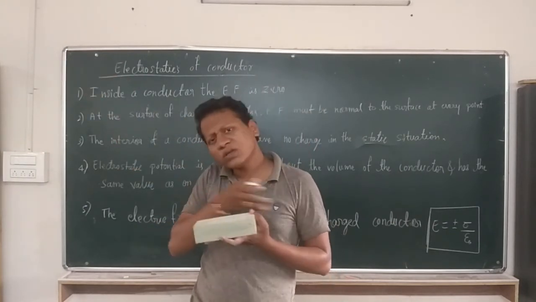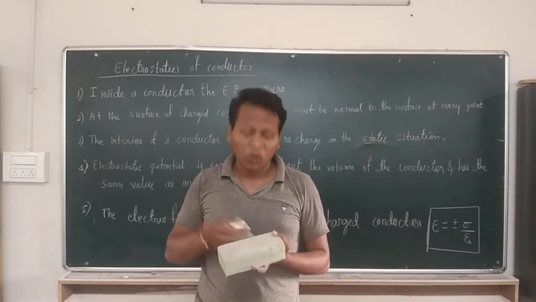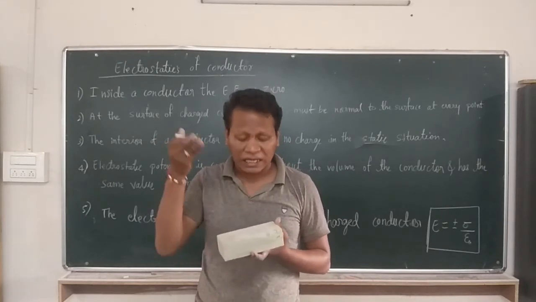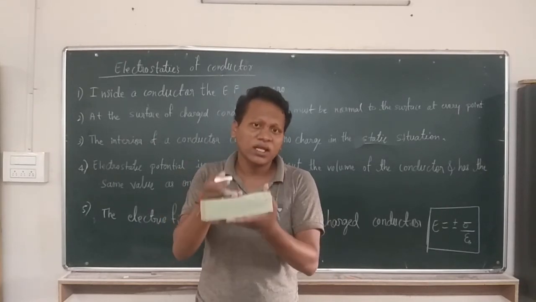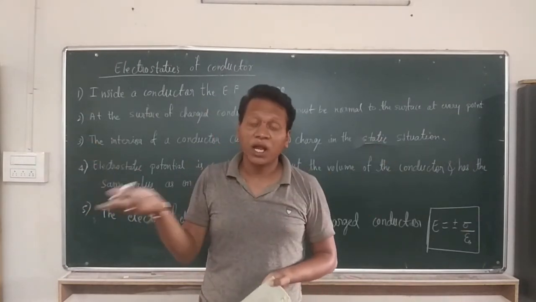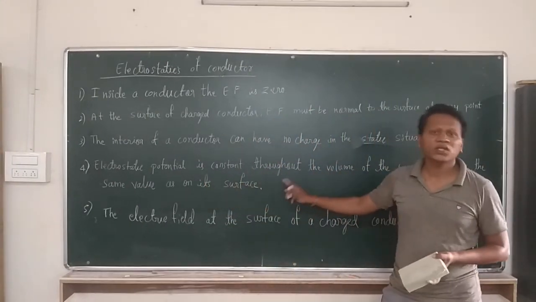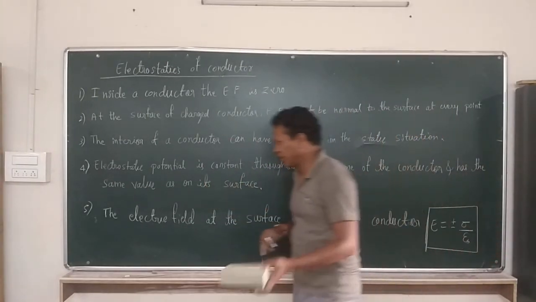Then we would not have uniformity, and charge would flow in any direction, which is not true. Because of that, the electric potential is constant throughout the conductor.